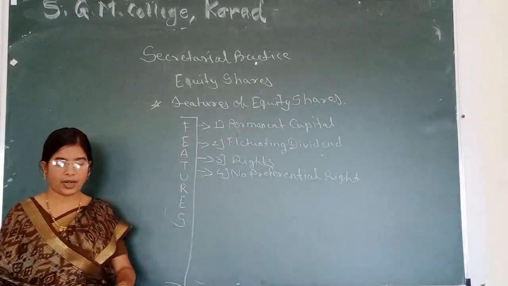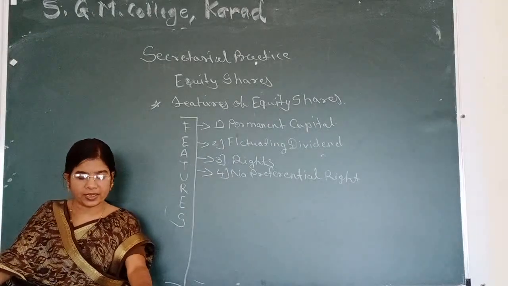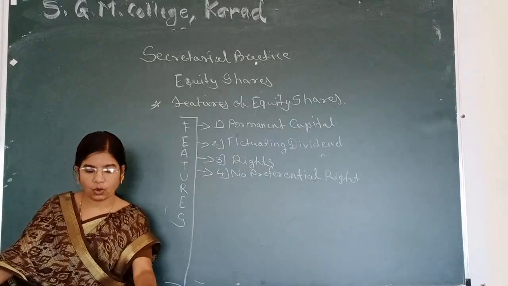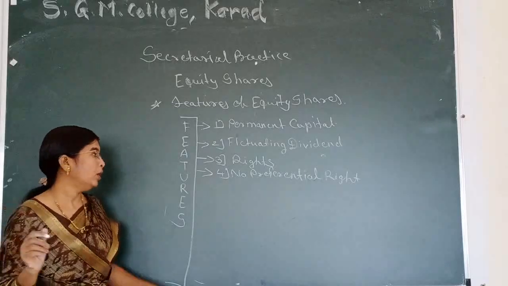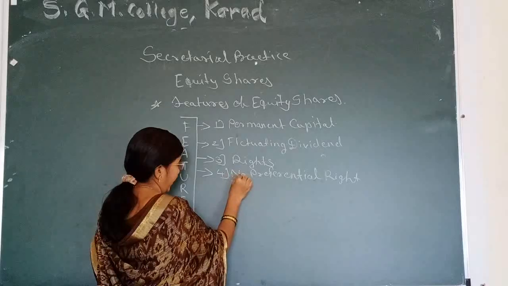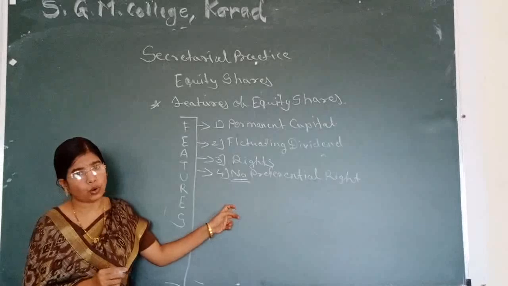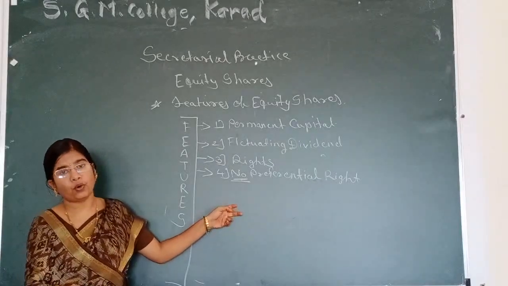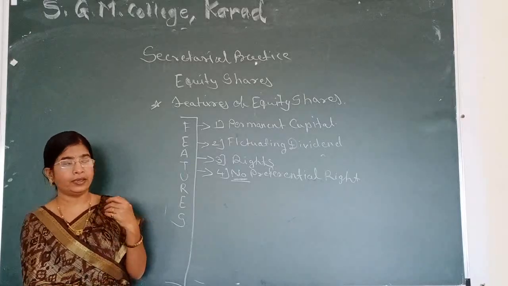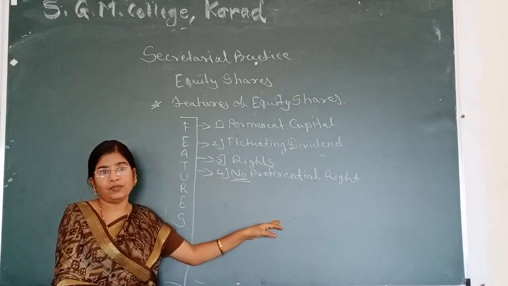No preferential right. Equity shareholders do not enjoy preferential right in respect of payment of dividend. They are paid dividend only after dividend on preference shares has been paid. No preferential right means equity shareholders do not get dividend before preference shareholders get. It means after giving a dividend to preference shareholders, equity shareholders get dividend.